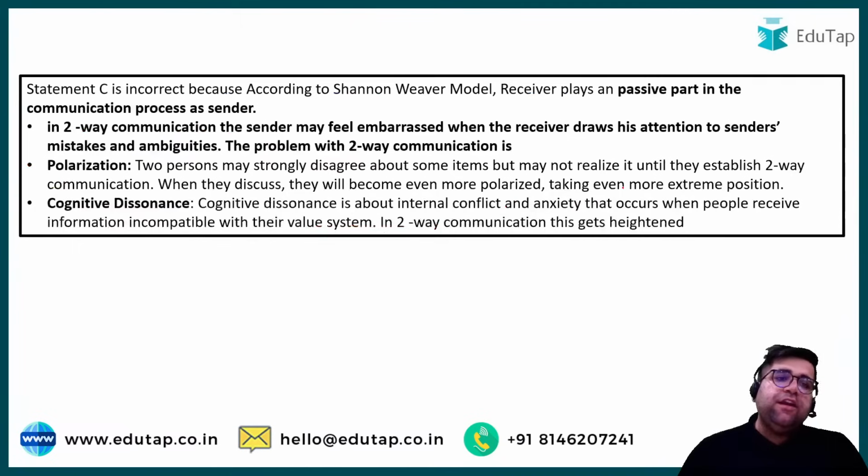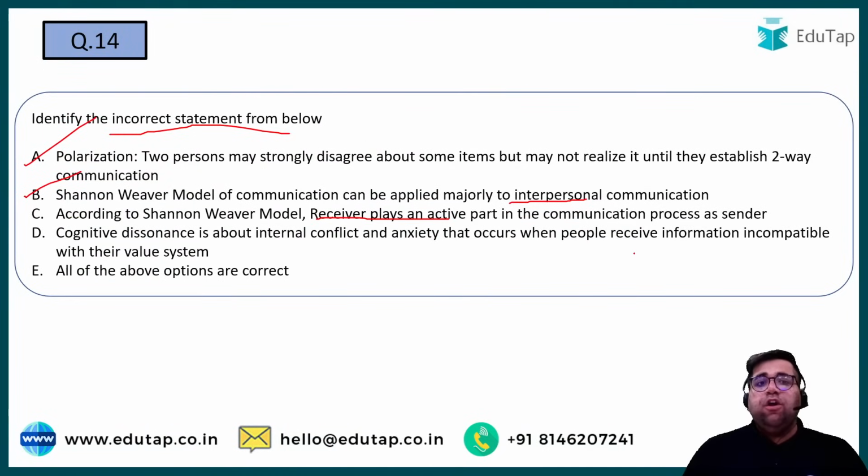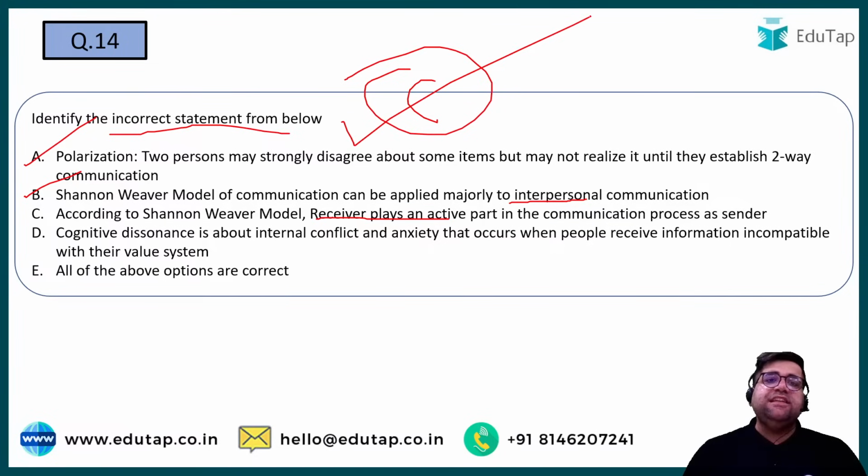So the answer over here, according to me, should be option number C. Why? Because in the Claude Shannon and Warren Weaver model, the receiver plays an active part. No, the sender plays an active part. The receiver does not play that much active part. Therefore, the correct answer over here will be option number C.